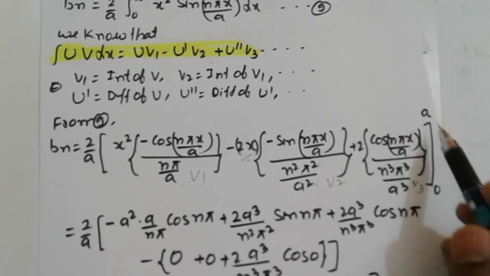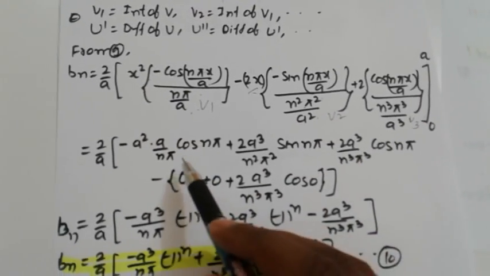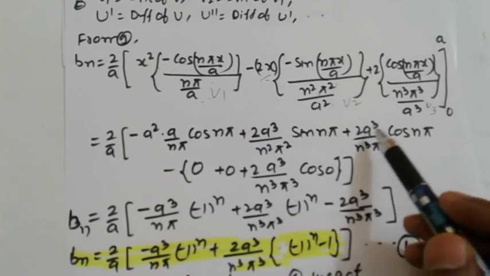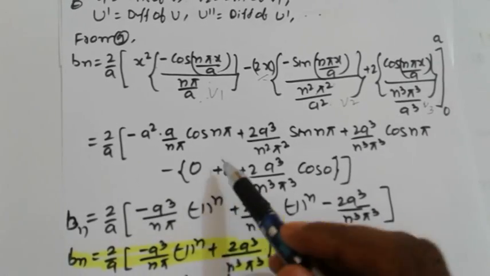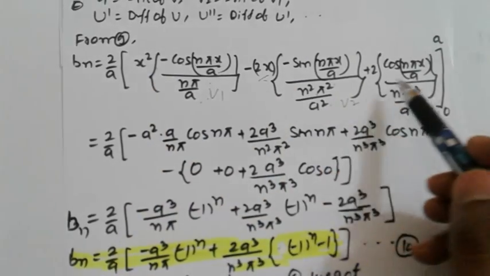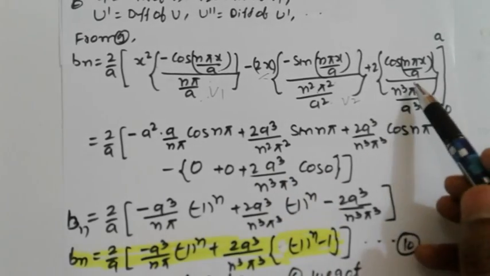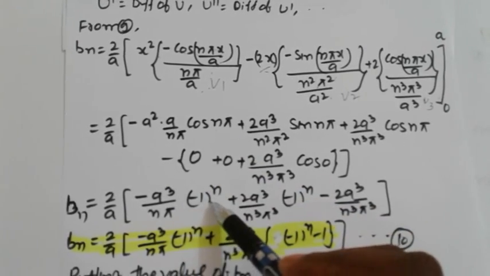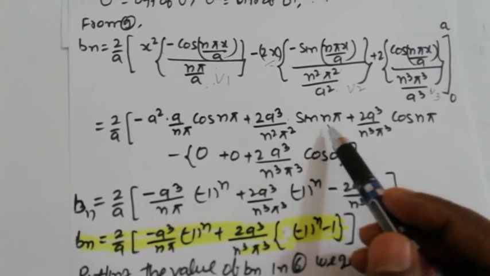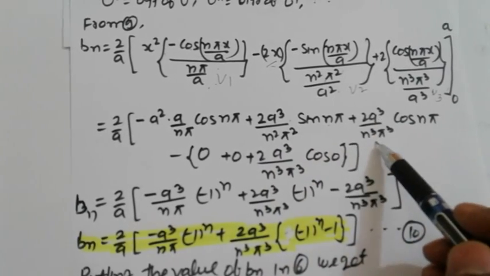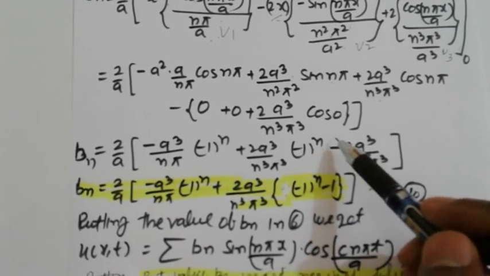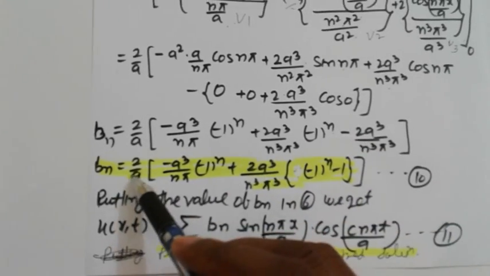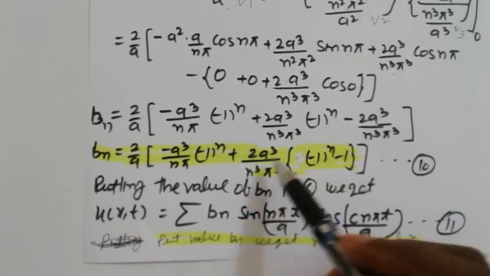Apply the upper and lower limits. Now we get a² a cos nπ/(nπ) terms, a³ sin nπ/(n²π²)... and 2a³ cos nπ/(n³π³), minus the lower limit: 0 times 0 is 0, so only 2a³/(n³π³) cos 0. Simplify: cos nπ is (−1)^n, and sin nπ is 0, so the second term is 0. Only 2a³/(n³π³)(−1)^n remains, minus the lower limit term. So finally we get b_n equal to (2/a) times this.